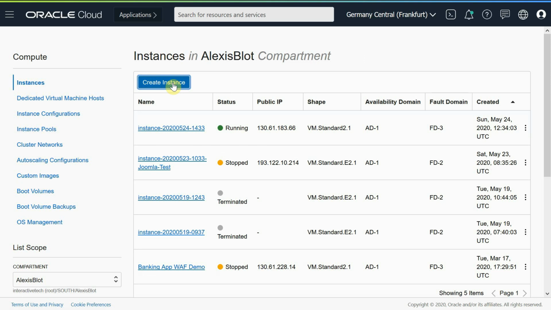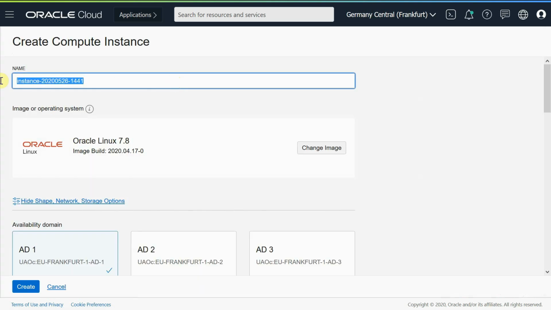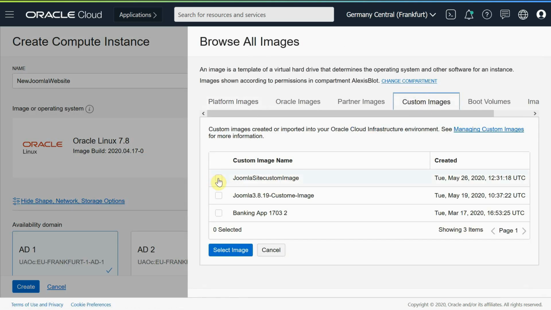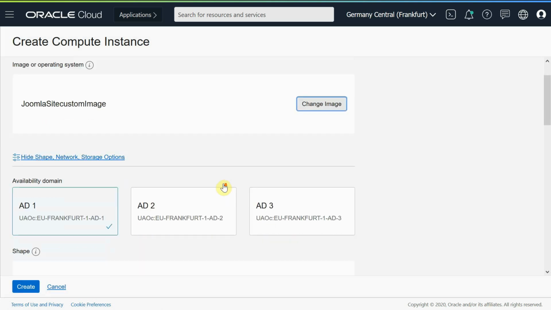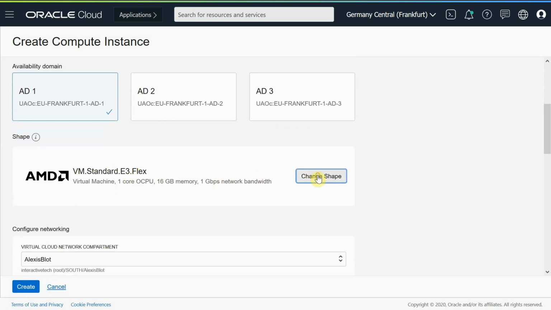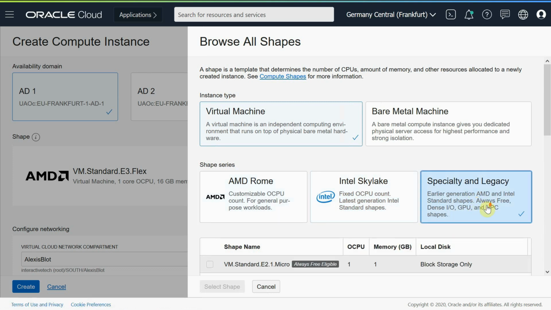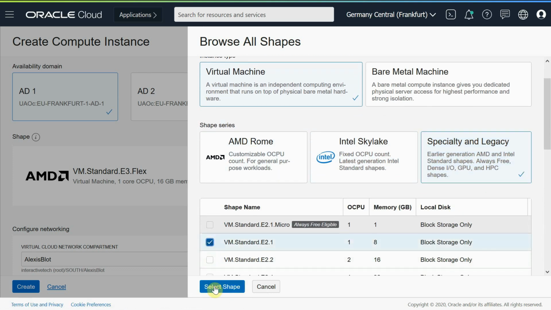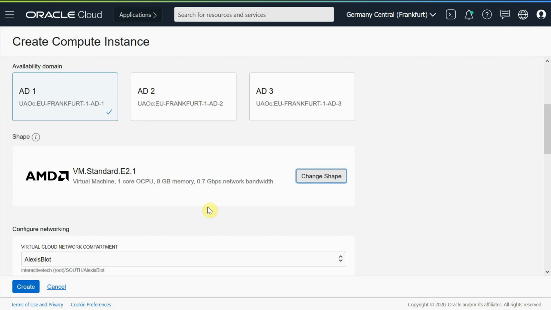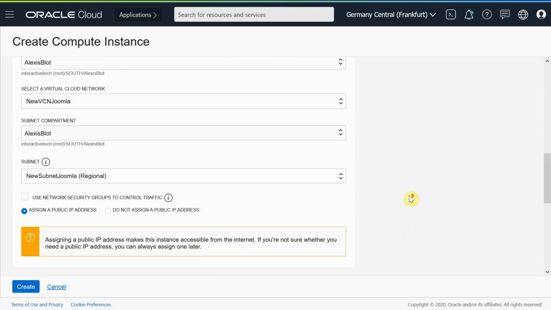So if I go to instance, create a new instance, we will create a new Joomla website, but without going through the whole configuration we just did. I change the image, select custom image, and the custom image we just created. I will change the shape. You can choose whatever shape, but for this demo I will choose this shape, which is one CPU. I keep everything else by default.